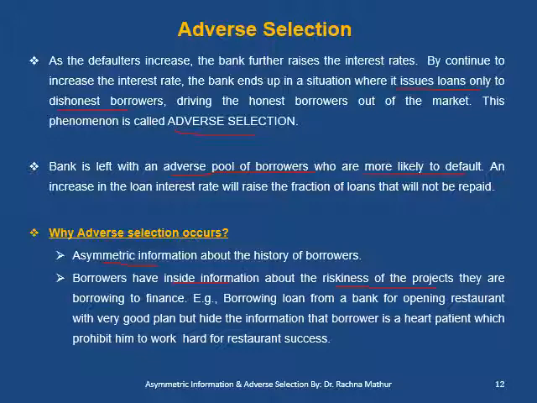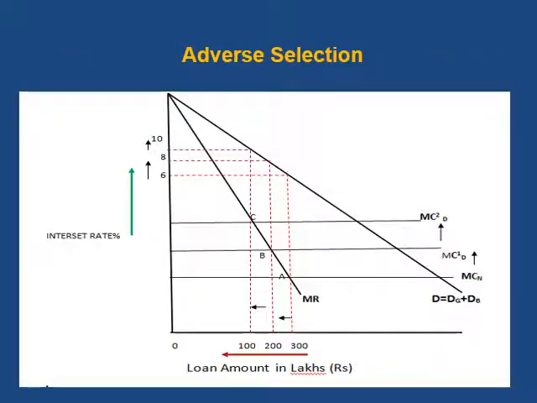For example, borrowing a loan from a bank for opening a restaurant is a very good plan by a borrower, but he hides the information that he has a heart problem which prohibits him from working hard for the restaurant's success.